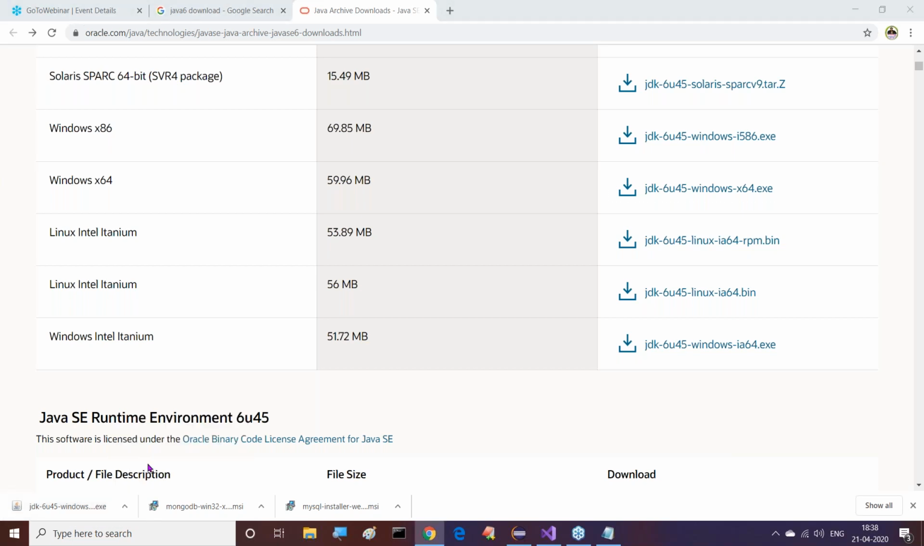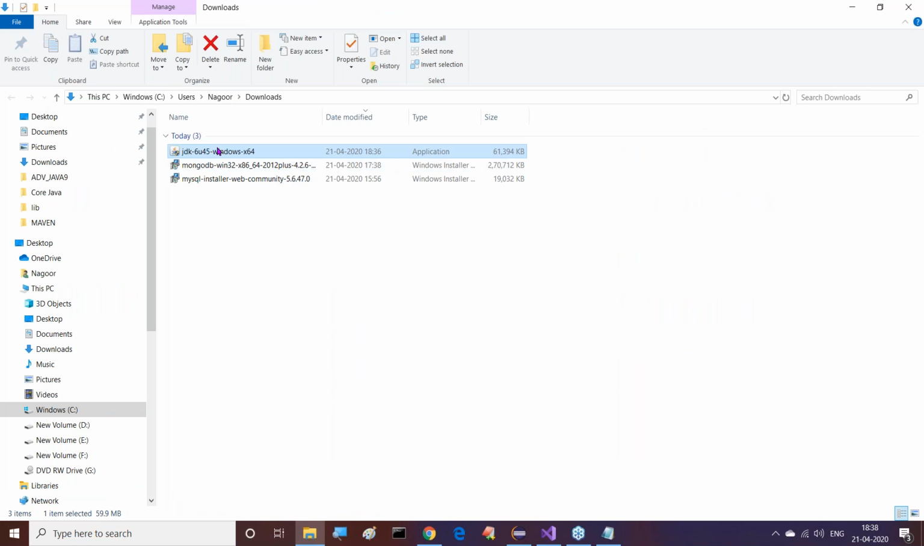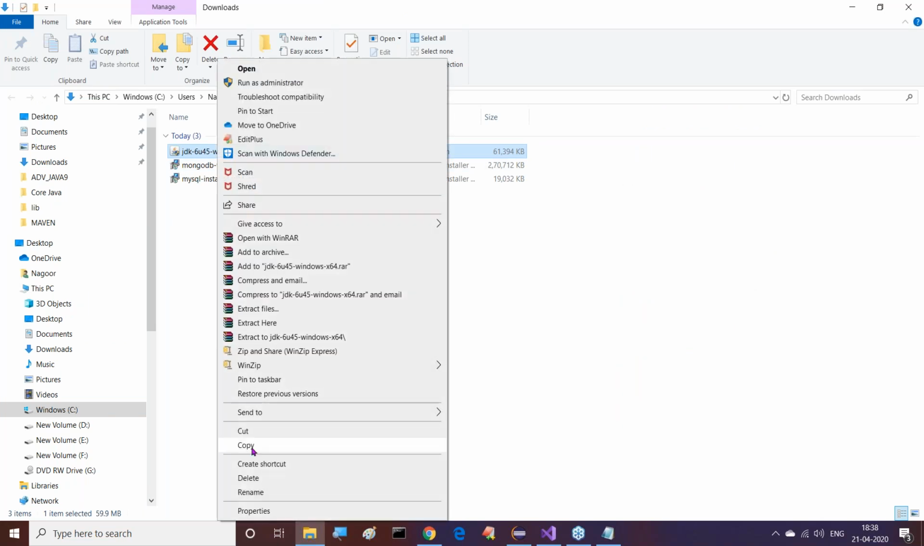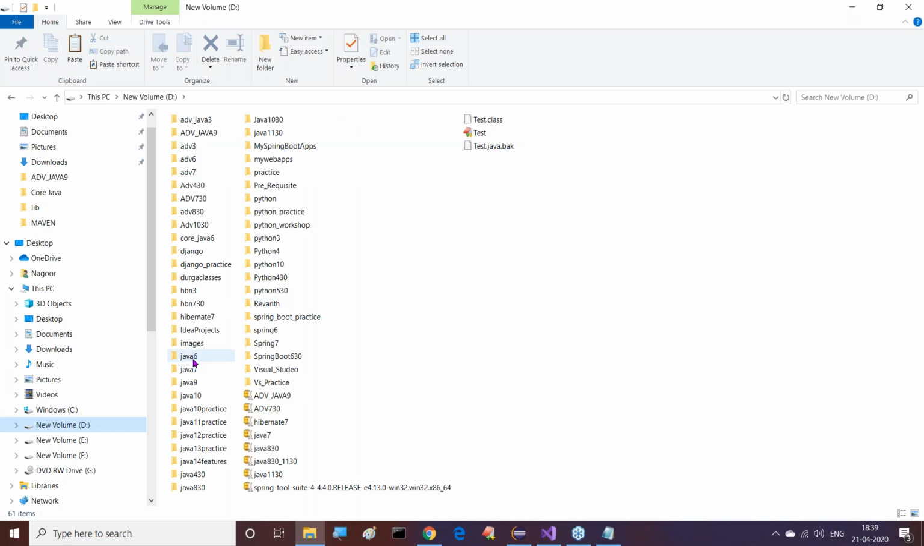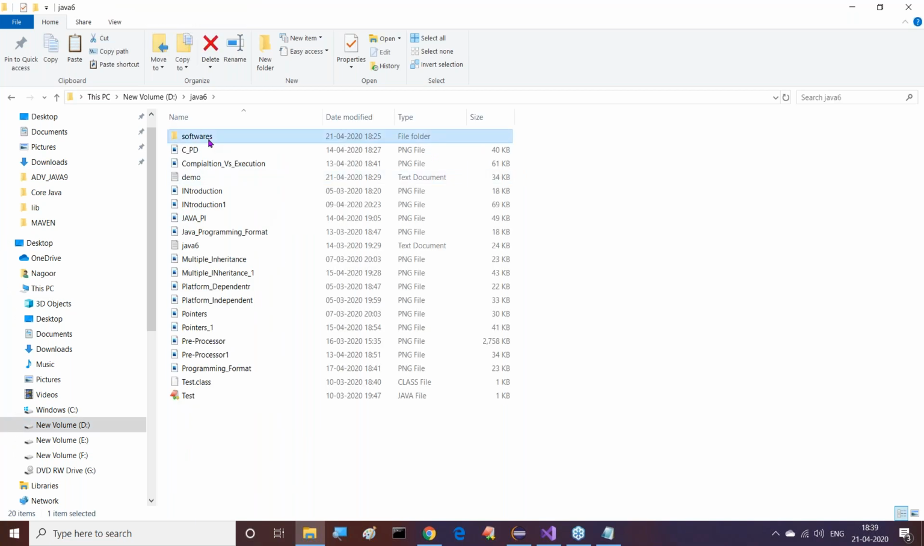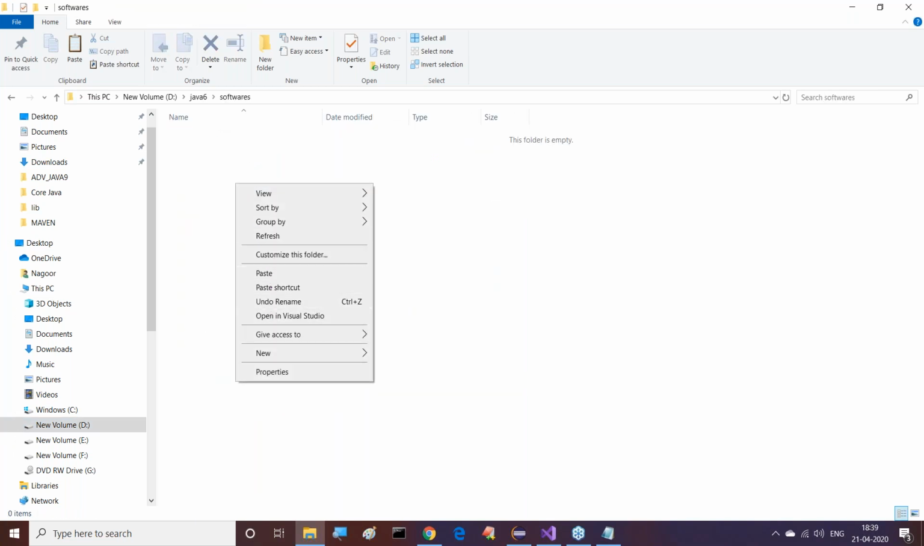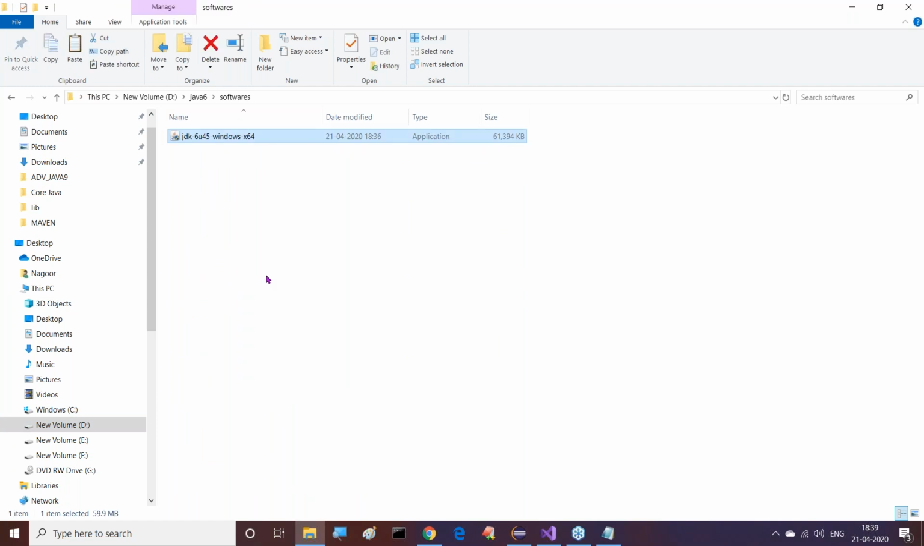Just let me go to that location now. I got this one and copied it. I want to keep it in a separate folder in our system, in the D drive, in your timing folder, Java 6, where I provided the software. This JDK software I want to keep here. This is exactly JDK 1.6 update 45 that we provided.